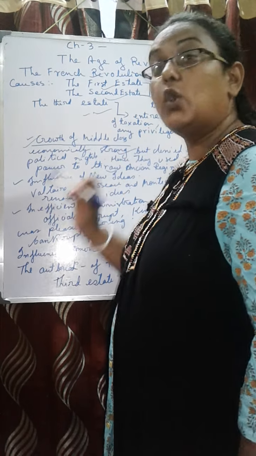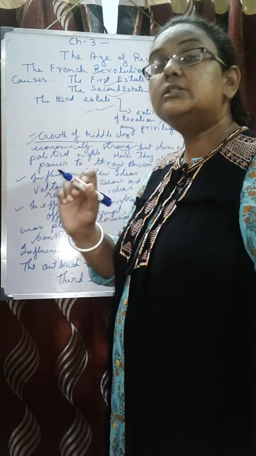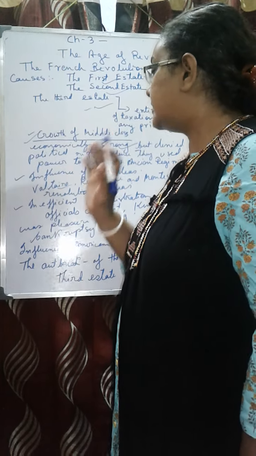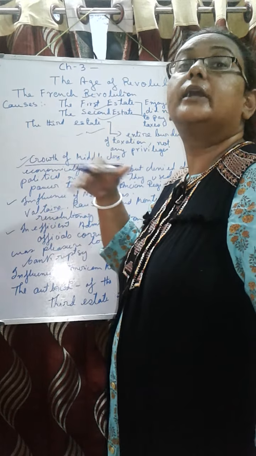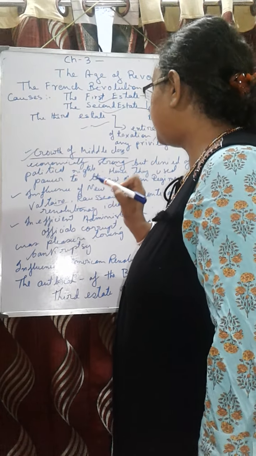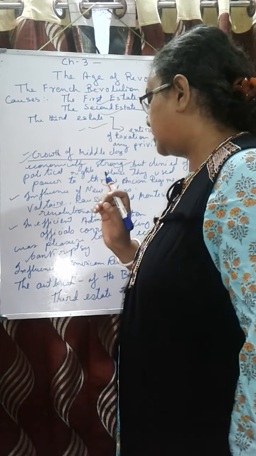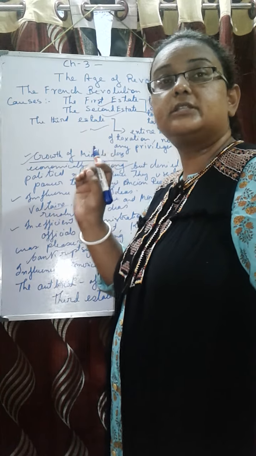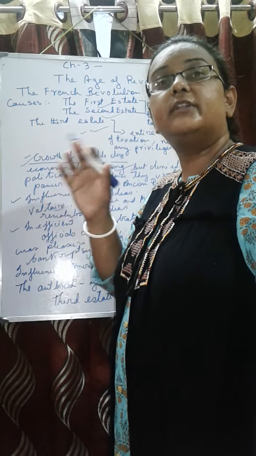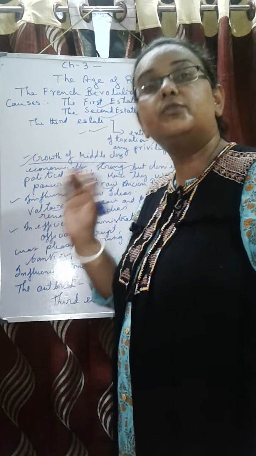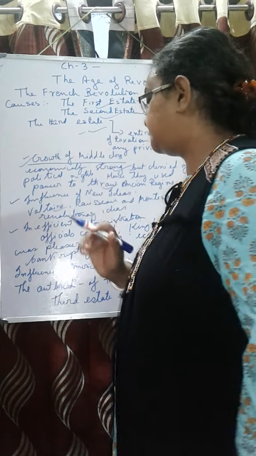There was the influence of the new revolutionary ideas of Voltaire, Rousseau and Montesquieu. These revolutionary ideas influenced the middle class people to revolt against the old order in France. The inefficient administration also affected this population a lot, as the officials under this administration were fully corrupt and only pleasure loving. They only thought of themselves and not of the welfare of the common people. These people only looked after their own selves.